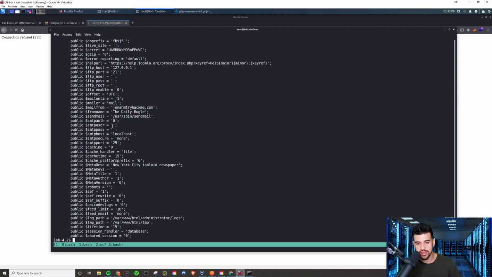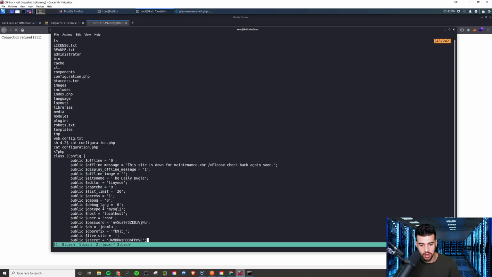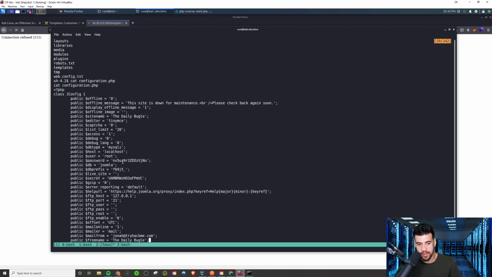So if we look at this configuration.php, we actually see quite a bit of juicy information here, if you will. One thing is this password here. Now it says it belongs to root on MySQL, but I tried to SSH into the root account. I even tried some MySQL stuff with it. I couldn't really get anything working.